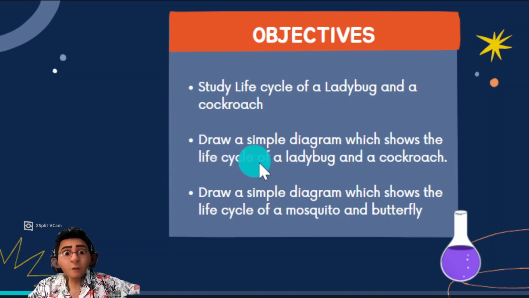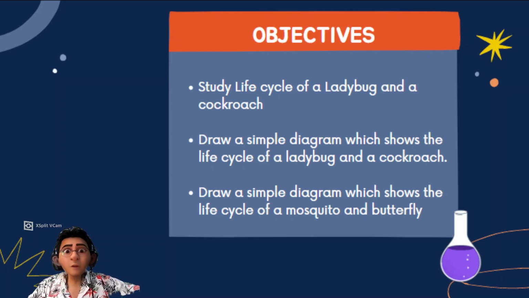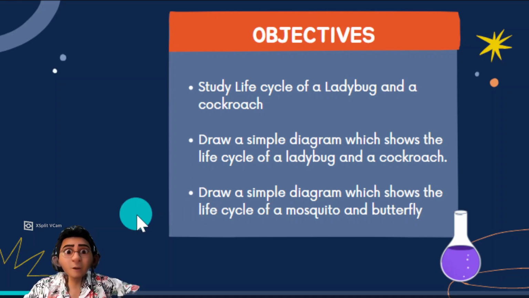Now you can draw a simple diagram which shows the life cycle of a ladybug and a cockroach. You can also draw a simple diagram which shows the life cycle of a mosquito and butterfly. But to make it easier, I have prepared notes for you. You can click the link below the YouTube description and you can print that out and save it in your file or save it in your book at home.